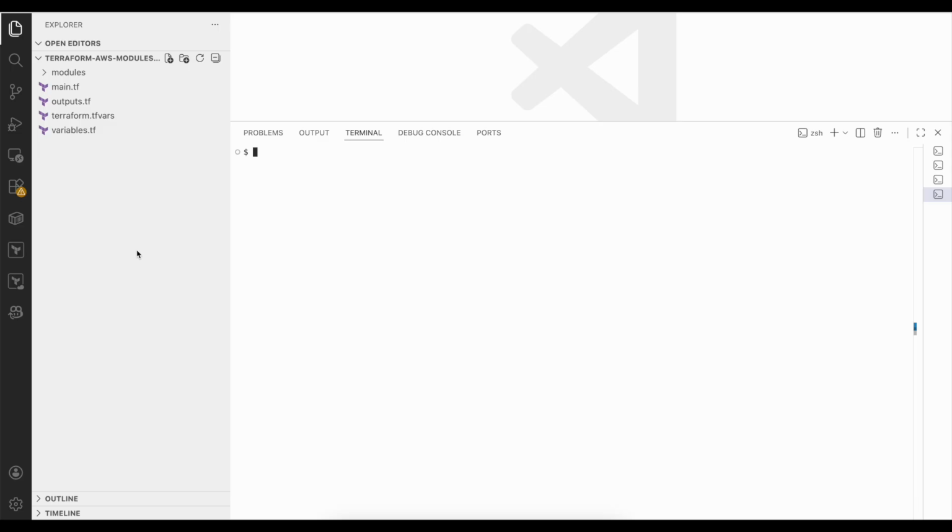I also have a modules folder. Inside the modules folder, I have one reusable module called S3 bucket. This module contains all the logic for creating and securing an S3 bucket, and the root module decides how many times to use it.